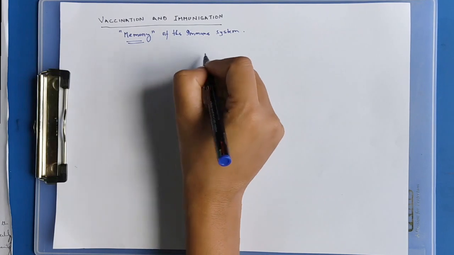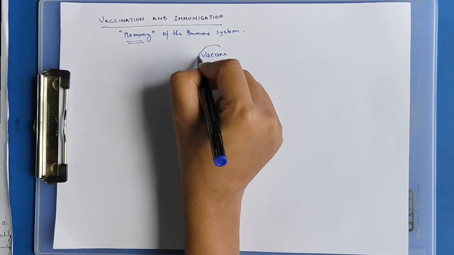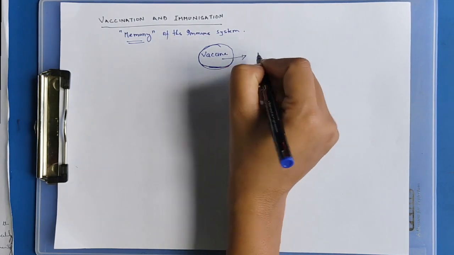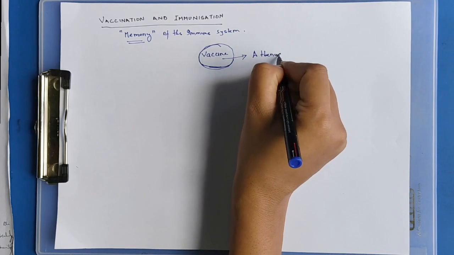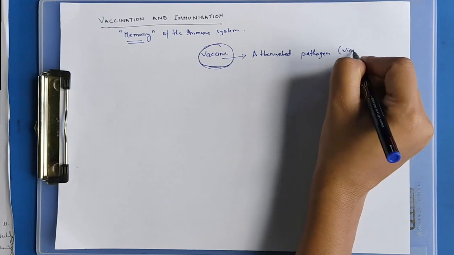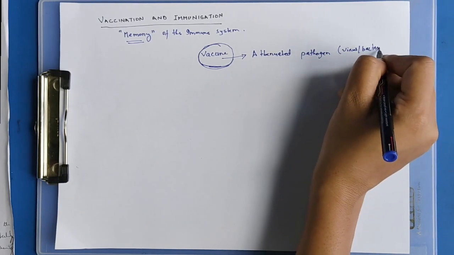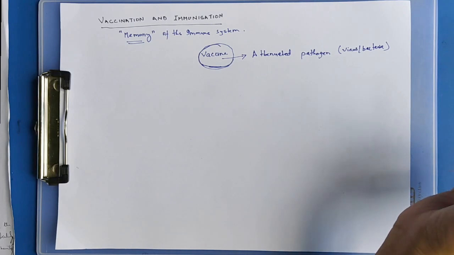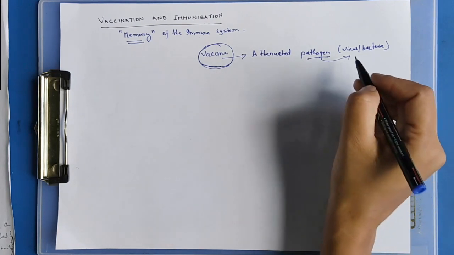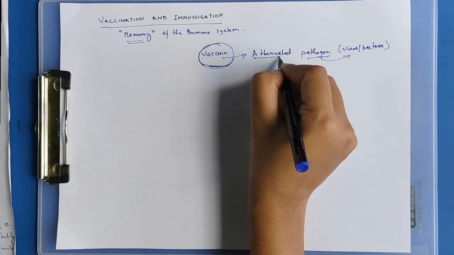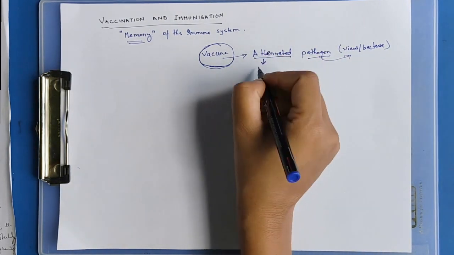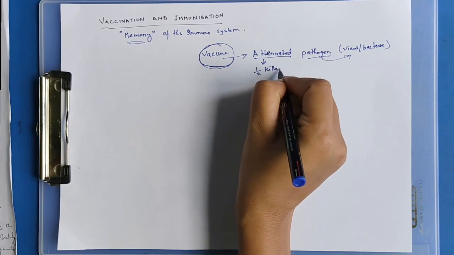Now let me explain the vaccine. Suppose this is a vaccine. Vaccines will contain attenuated pathogens. A pathogen can be a virus or bacteria. The vaccine contains attenuated pathogens. Attenuated means they are half killed or half dead.